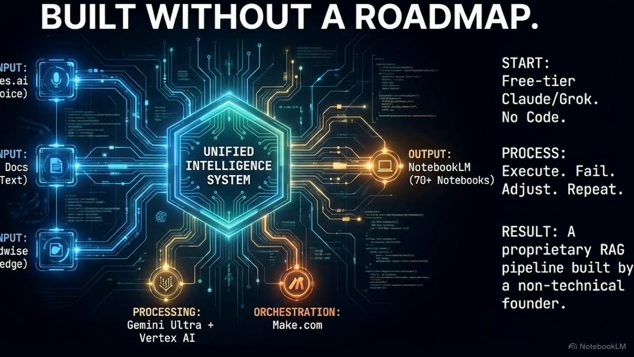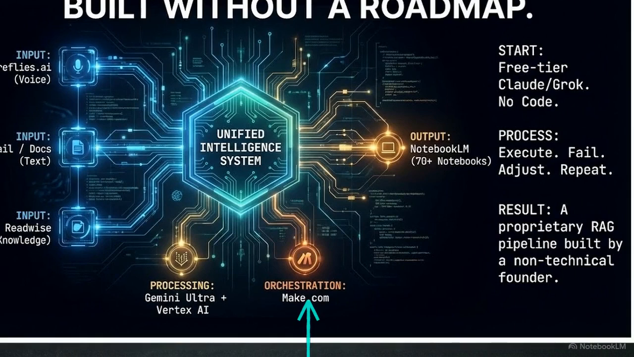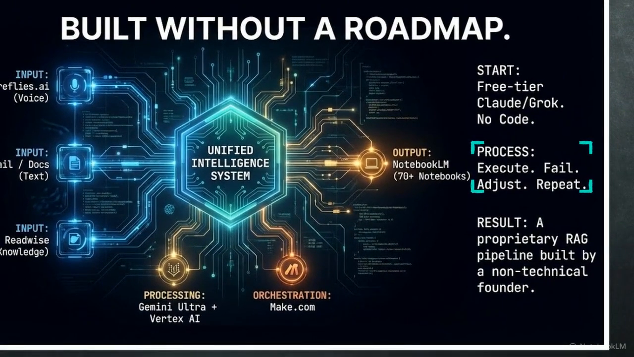The processing burden is handled in the center. Make.com acts as the orchestrator, coordinating between Gemini Ultra and Vertex AI to synthesize and structure that knowledge base. This architecture powers an automated feedback loop: execute, fail, adjust, repeat. The pipeline tests its own outputs and refines them until the logic holds.